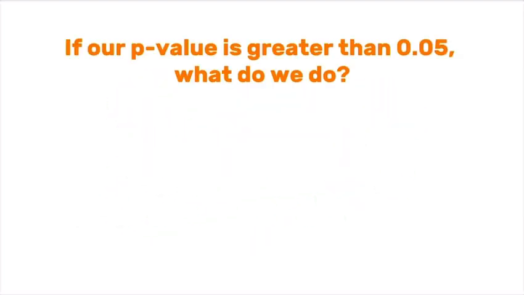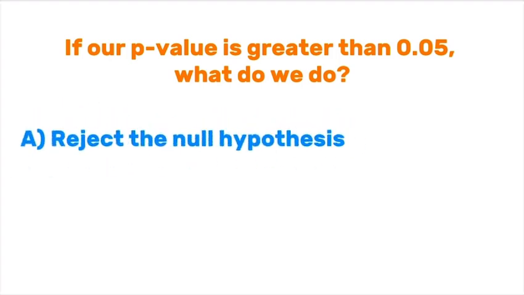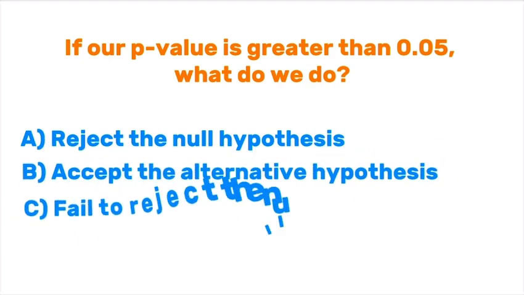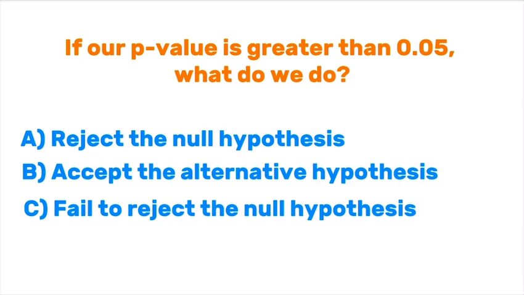Question 3. If our p-value is greater than 0.05, what do we do? A. Reject the null hypothesis. B. Accept the alternative hypothesis. C. Fail to reject the null hypothesis. Or D. Order pizza. C is the right answer. We failed to reject the null hypothesis, meaning the differences probably aren't statistically significant.